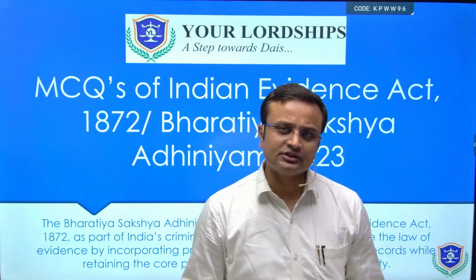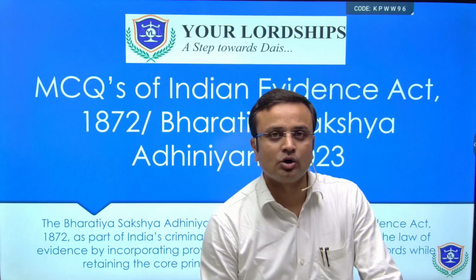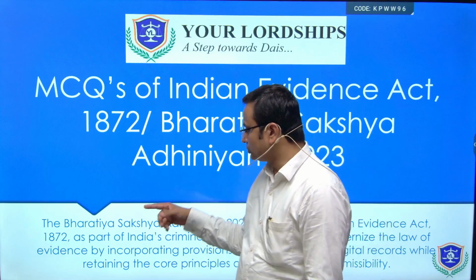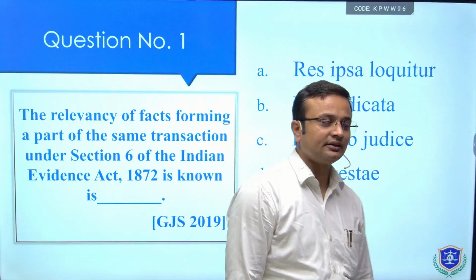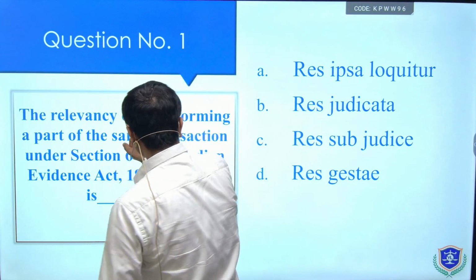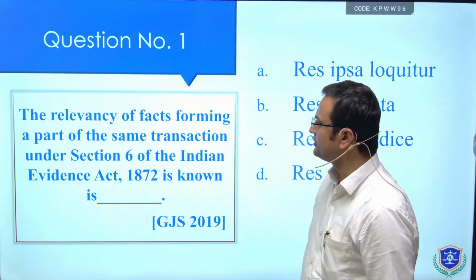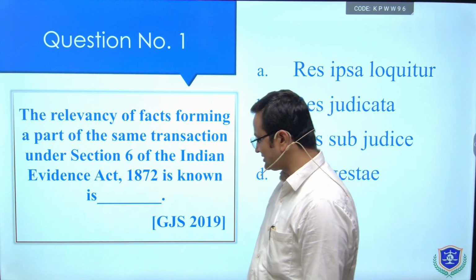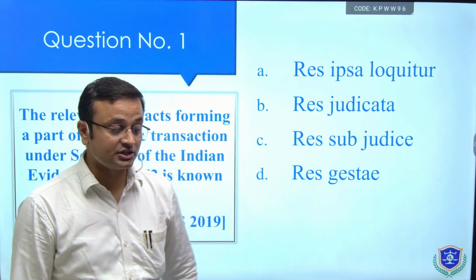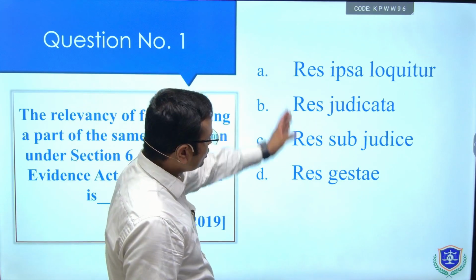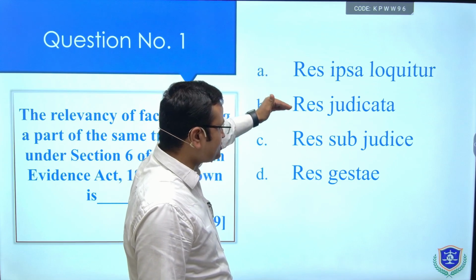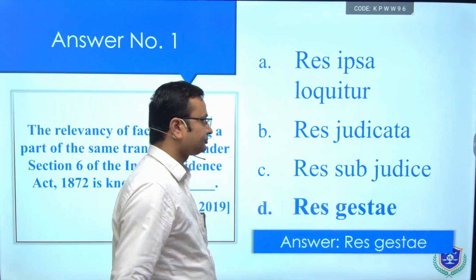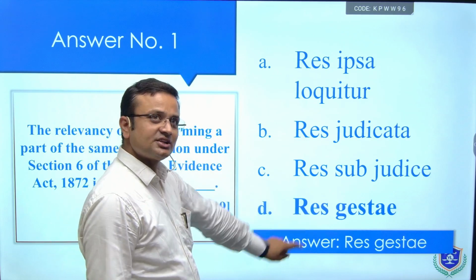So today we are going to discuss another 20 questions of the Indian Evidence Act or the Bharatiya Sakshya Adhiniyam. Let's start with the first question: the relevancy of facts forming a part of the same transaction under section 6 of the Indian Evidence Act 1872 is known as. This question has been asked in Gujarat Judiciary 2019. There are four options: res ipsa loquitur, res judicata, res sub judice, res gestae. Now let's see the answer. The answer is res gestae.